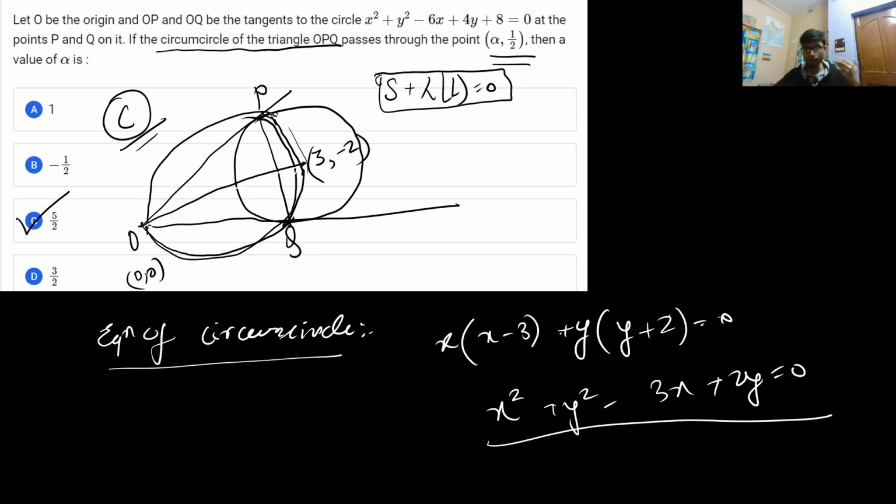If you are someone who is very curious why it will pass through the center of this circle, you can definitely get the proof by yourself, because if I'm saying that this particular angle is 90 degrees and this is 90 degrees, you can get the proof from this hint. If you haven't studied the chapter circle, then you can directly memorize this property. But I won't say that memorization is a good thing, because in examination you might forget.